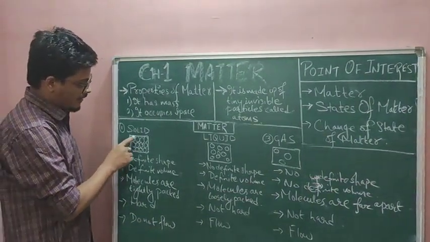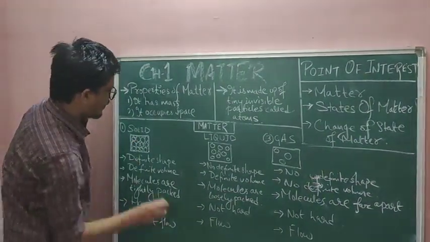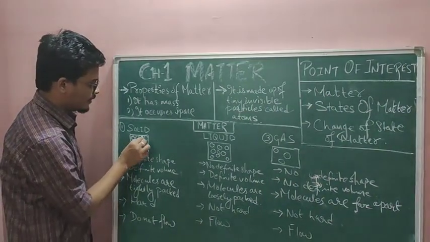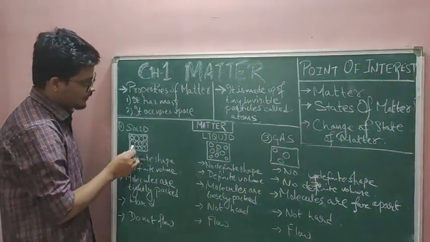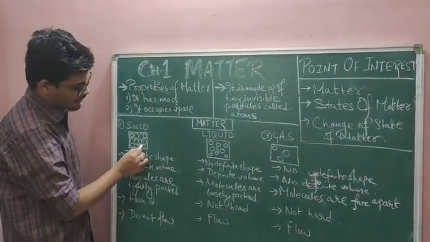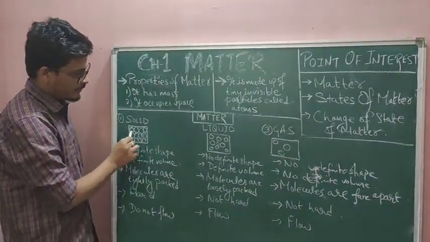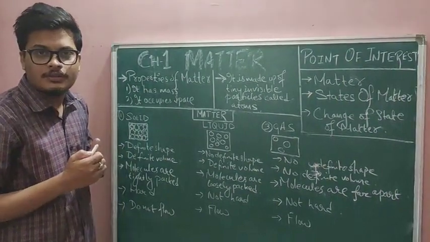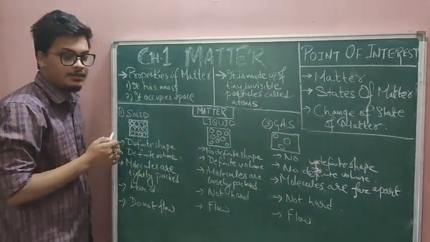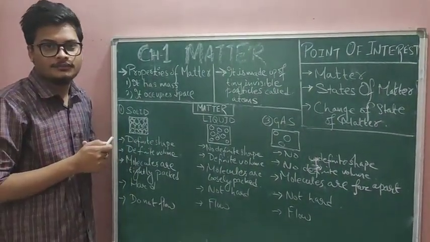Well, you can find the molecules over here. These all are the molecules of solid. Okay? And you can find over here that they are very closely packed. They don't have space between them to move. That's why it is generally hard in nature. Clear?